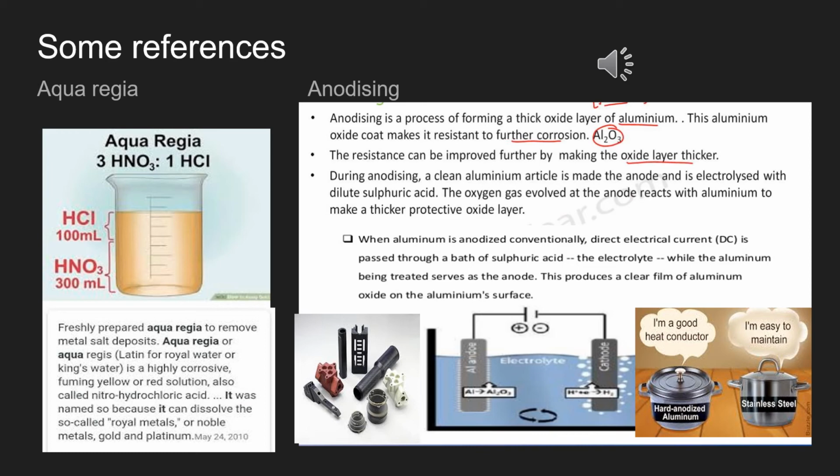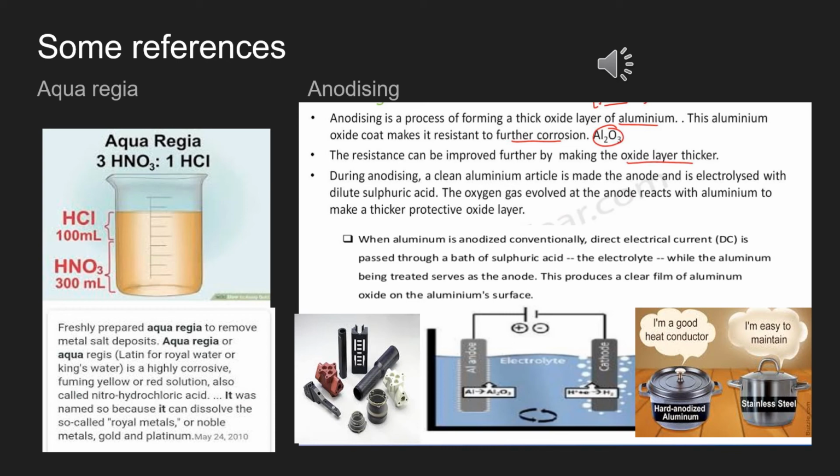So this is the concentration. If you are going with the picturization of the thing, it is going to be prepared like this. Aquaregia, all acid, right? But what is the concentration of the acid is important, and which two acids have been taken, this is important. So my dear students, take care of this freshly prepared aquaregia. It is going to remove all the metal salt deposits. All the glasswares are cleaned with this particular process, and most of the people are experimenting with aquaregia by dissolving a gold coin. It gets dissolved over there. So the rest you can Google out.